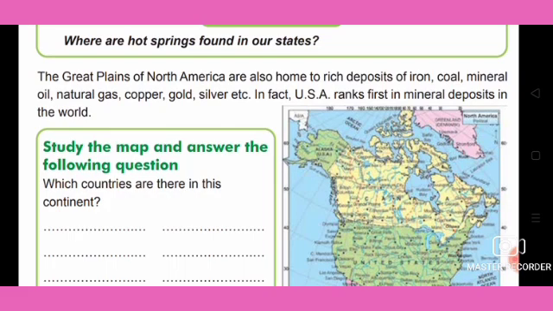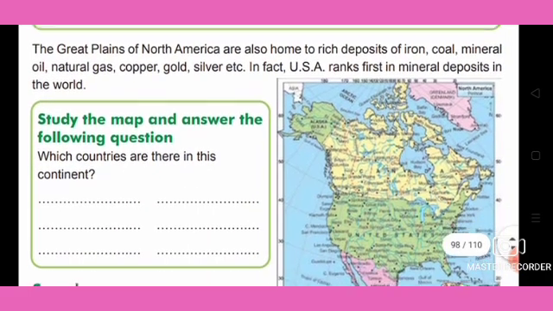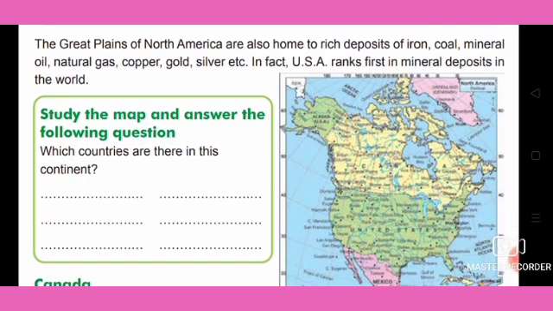The Great Plains of North America are also home to rich deposits of iron, coal, mineral oil, natural gas, copper, gold, silver, etc. In fact, the USA ranks first in mineral deposits in the world.